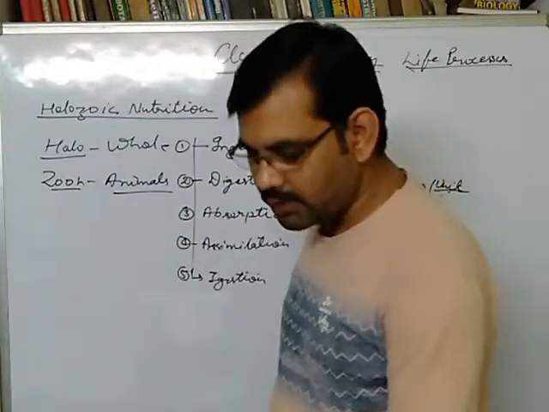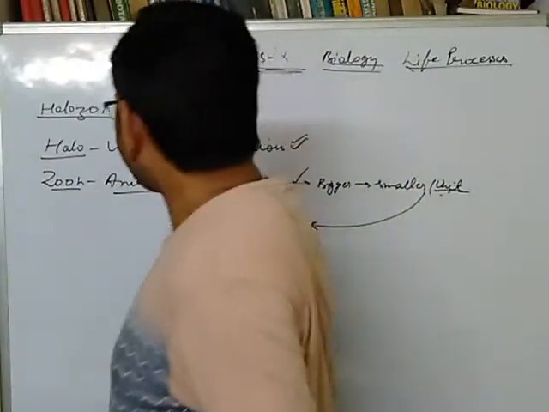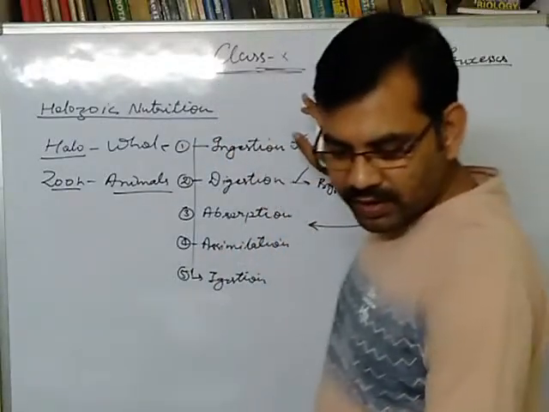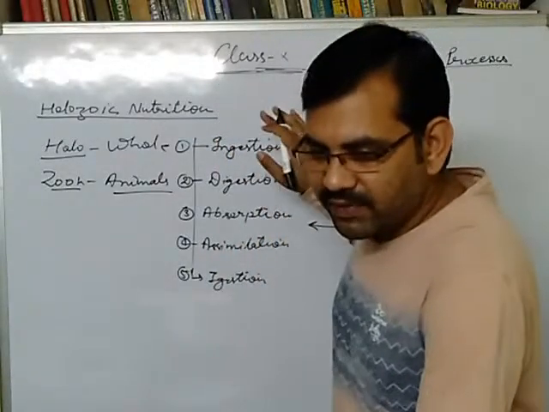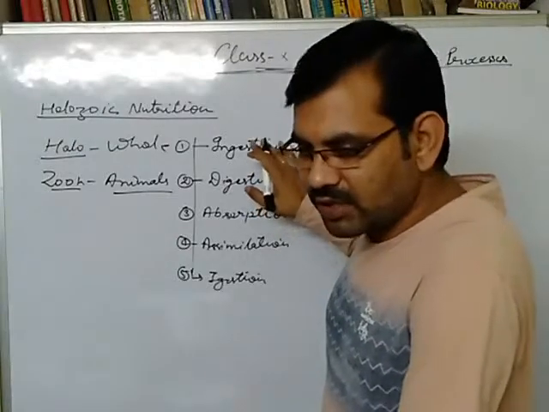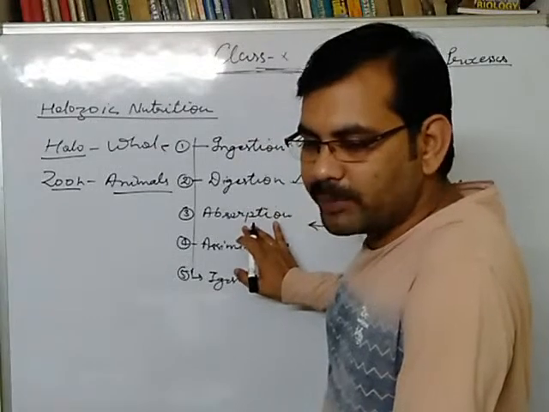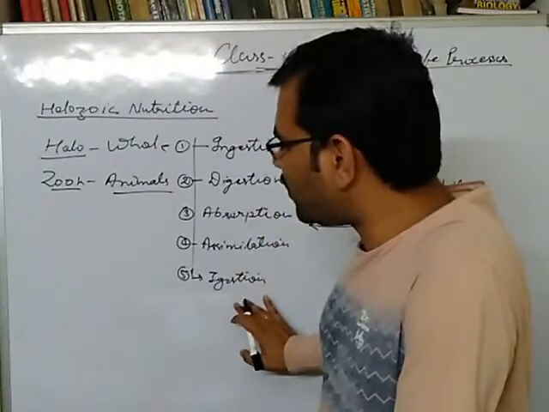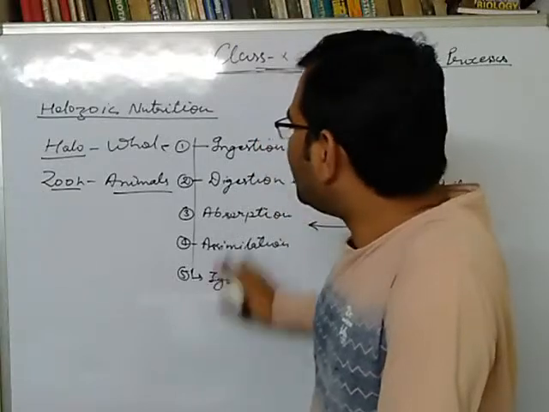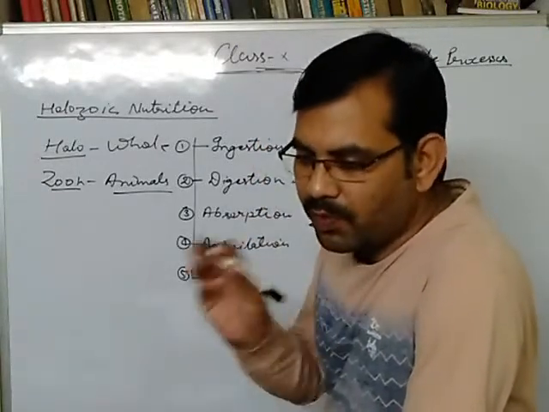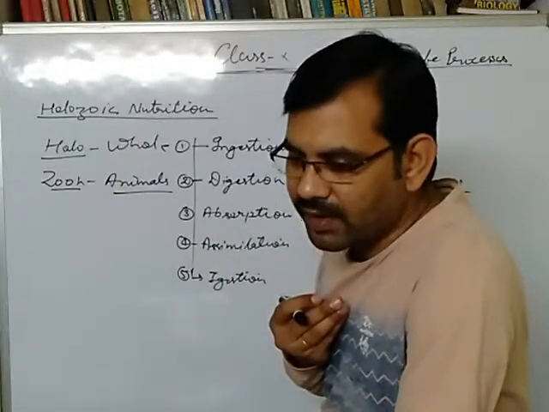Okay, others, look here. Holozoic nutrition consists of 5 steps. First is ingestion. Second is digestion. Third is absorption. Fourth is assimilation. Fifth is egestion. In the process of ingestion, organisms engulf their food, the whole food.